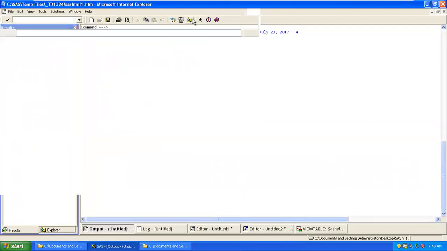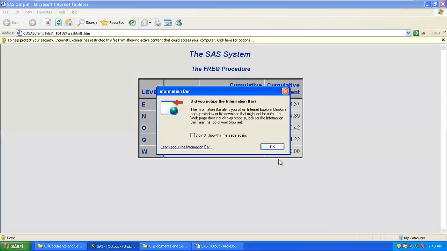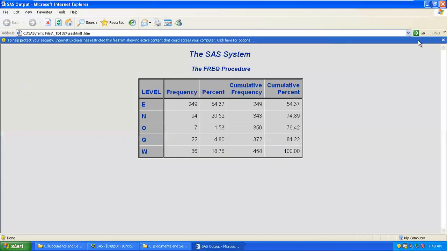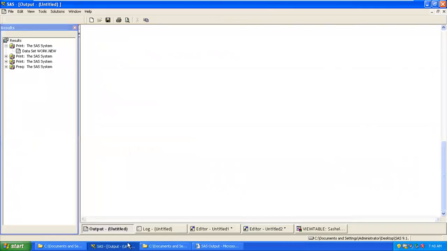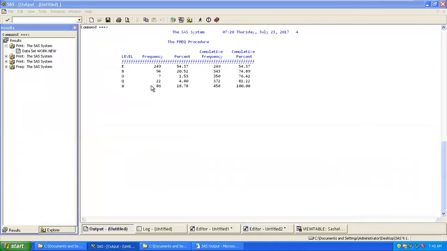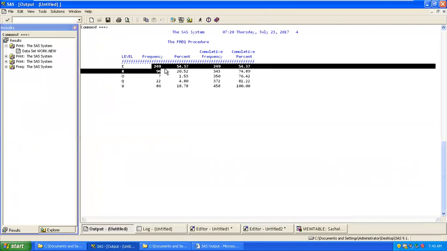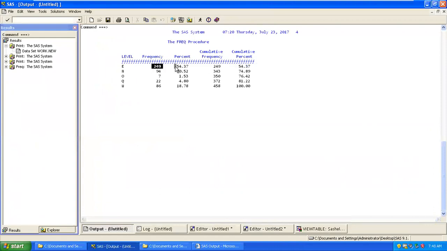Now what I did over here, now it's generating. See, it looks fine when you are generating into your HTML file. Now you can send it to the client directly and they can have an understanding of the data. Here, we just wanted to know how many labels fall under this E. Now we are able to get the frequency. This talks about the percentage in 100, and this talks about your cumulative.